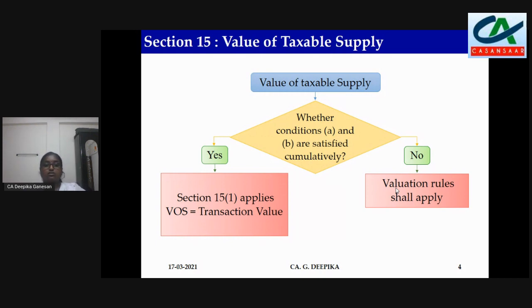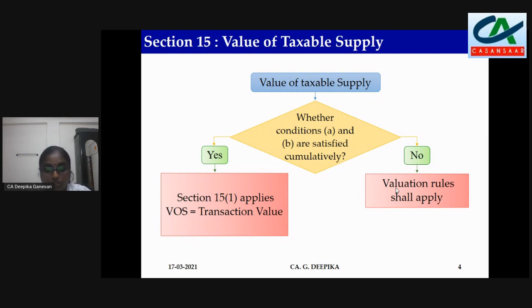Now, having said transaction value, we have to understand what is transaction value. The price actually paid or payable by the recipient to the supplier for supply of goods or services or both. So price actually paid or payable by whom?